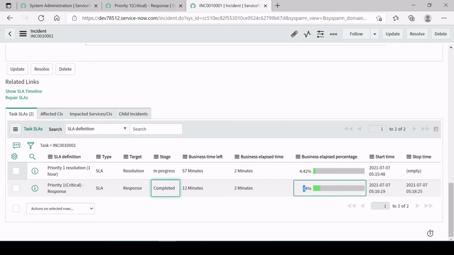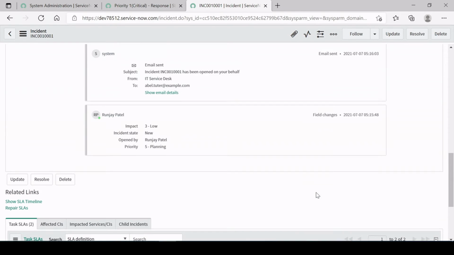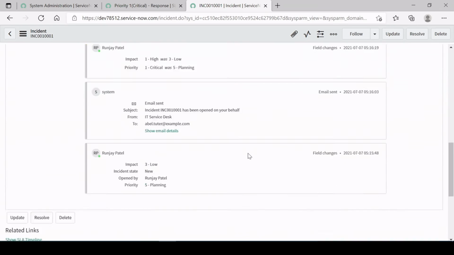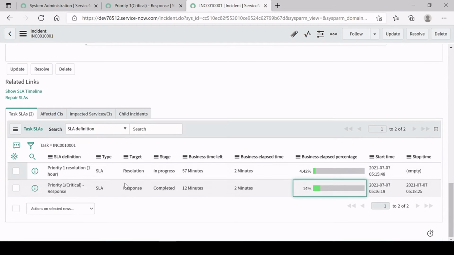So our main objective is we have to track the SLA, and within the 2 minutes, as you can see here, we have responded. So if 15 minutes of time elapses, then the SLA will breach. Breach means you have elapsed all the 15 minutes. Right, guys? So in the next video, we will see how we can create a response resolution SLA, right?